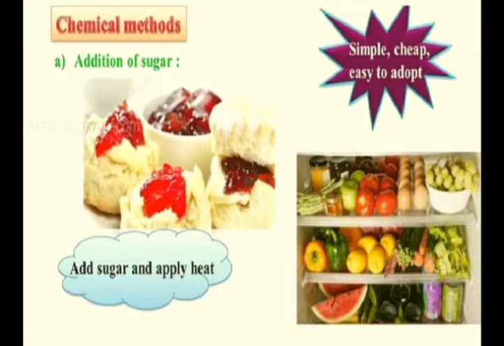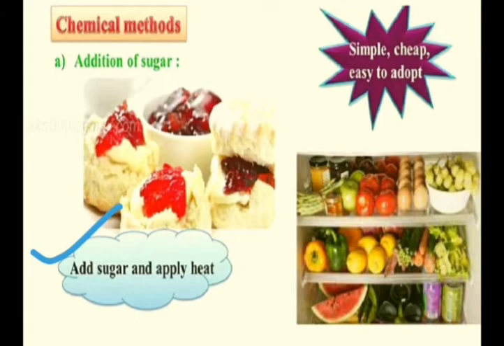How can these be sustained for a long time without spoiling? The reason behind that is addition of sugar and application of heat. Actually, whenever we add sugar in a huge amount and apply heat, that can preserve the food item for a long time. What is the mechanism behind that? Basically, when we include sugar in a solution in a higher amount, then